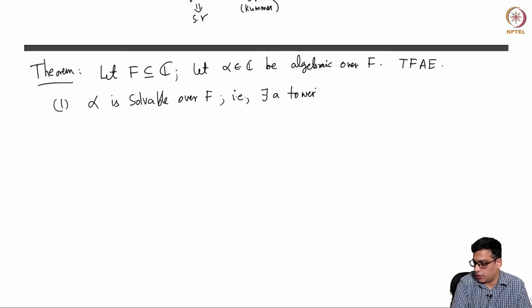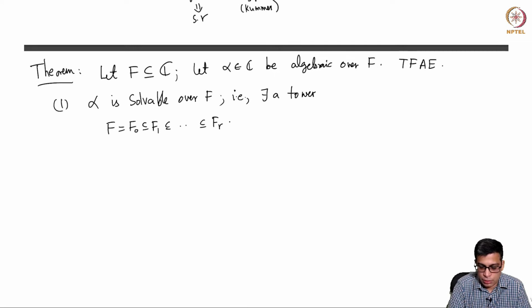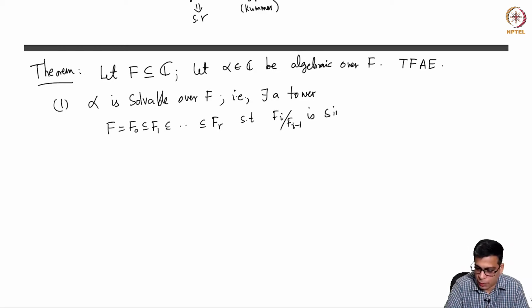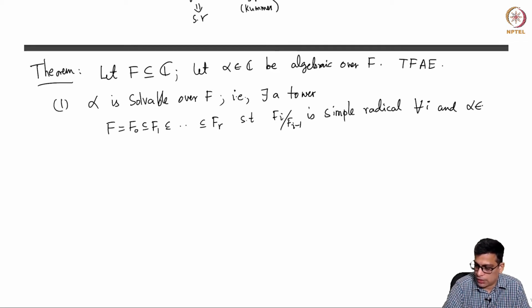I'm going to write the tower as follows. F equals F0, F1, up to Fr, such that Fi over Fi minus 1 is simple radical for all i, and alpha is in Fr.